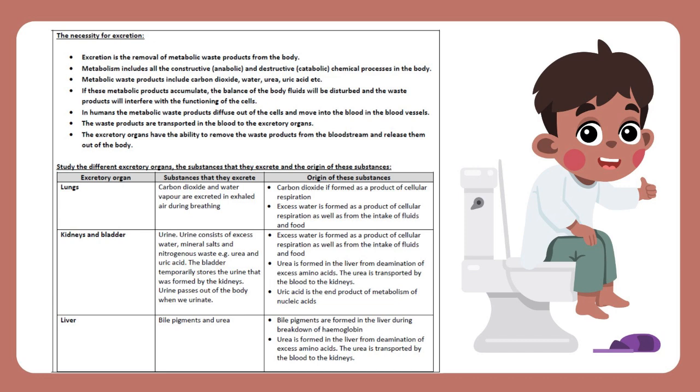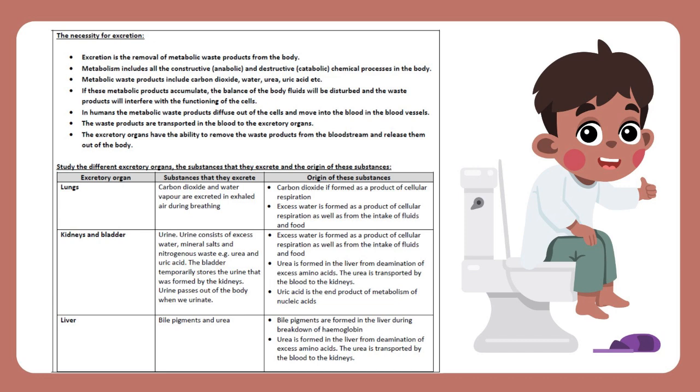Kidneys and bladder. Urine. Urine consists of excess water, mineral salts and nitrogenous waste, e.g. urea and uric acid. The bladder temporarily stores the urine that was formed by the kidneys. Urine passes out of the body when we urinate.